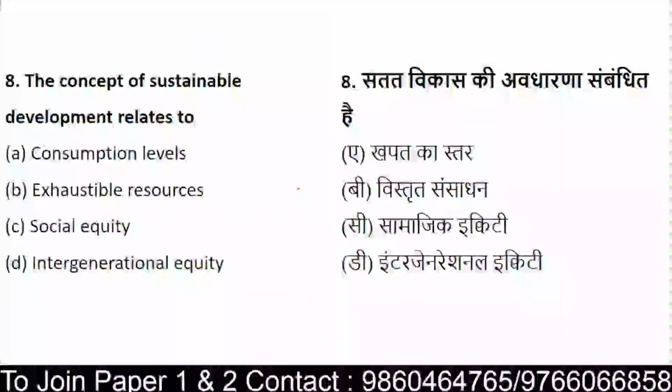Okay, coming to the next question: the concept of sustainable development relates to what? We are speaking about sustainable development in so many questions. You have heard about it. So what does it tell? Does it tell consumption level? Does it tell exhaustible resources? Does it tell social equity? Or does it talk about intergenerational equity?